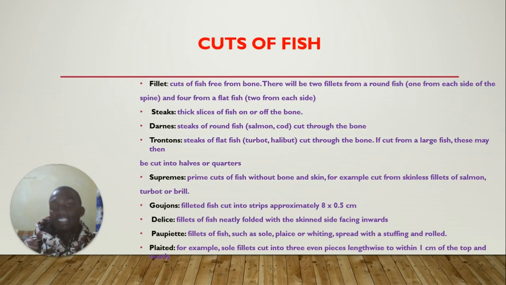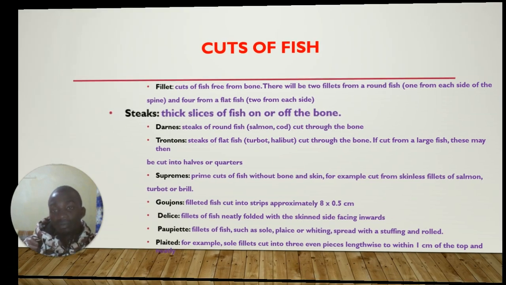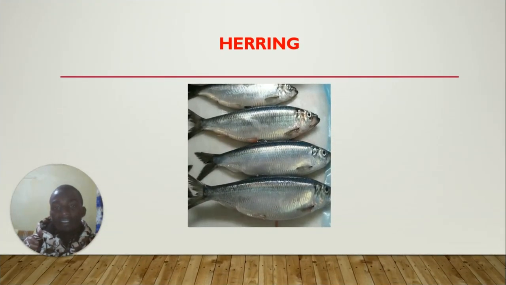Then we have different cuts of fish. We have the fillet, steaks, darnes, tronçons, spines, goujons, and délice. Then we have paupiette and plaited. You can read that on your own. The cuts are explained: where you get them and how you cut them. So we have different infographics or pictorial presentations for different fish.